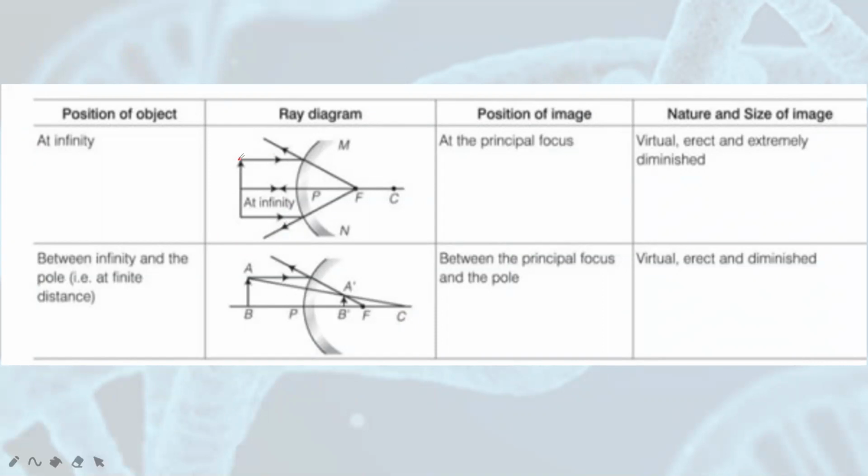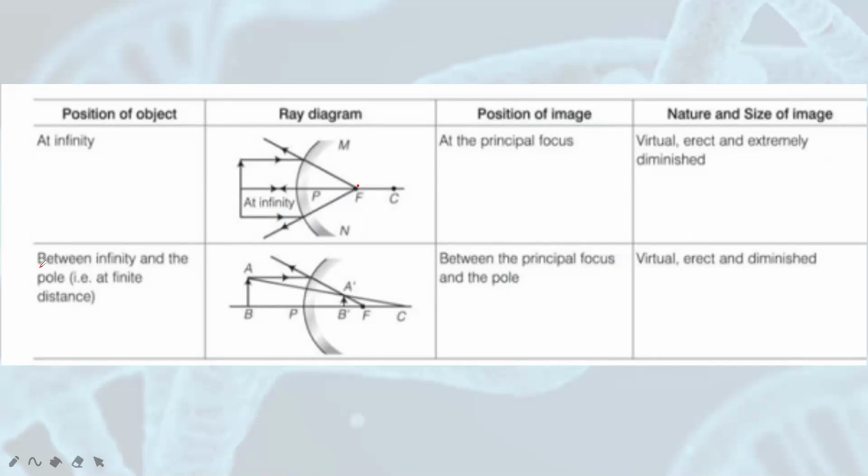As you can see here in this diagram, at infinity the object is placed. The rays will go towards the reflecting surface and they will be diverged. That means the rays are going outwards. What we have to do? We have to extend them backwards. And when we extend them backwards, we find that the image is formed at principal focus. Now you can see here that this image is point-like, similar to concave mirror. This image is virtual, erect, and it is extremely diminished. That means it is point-like.